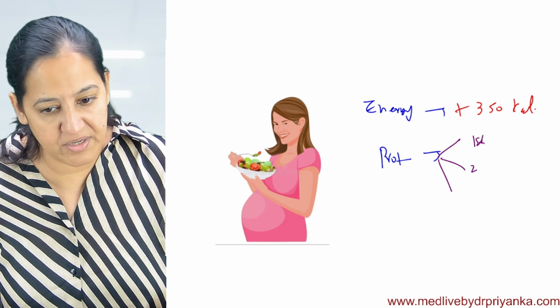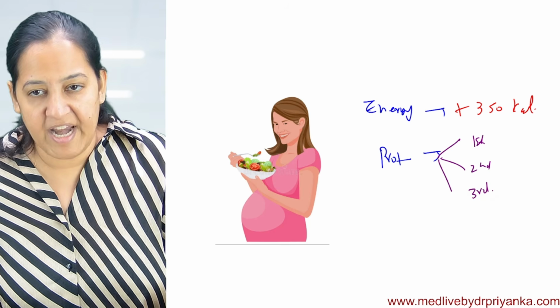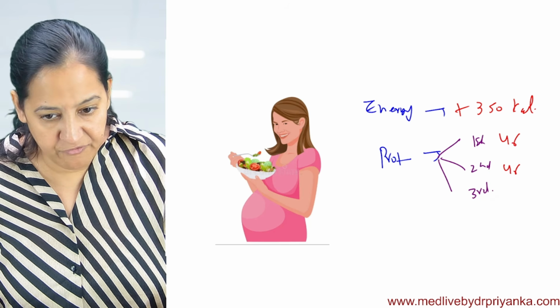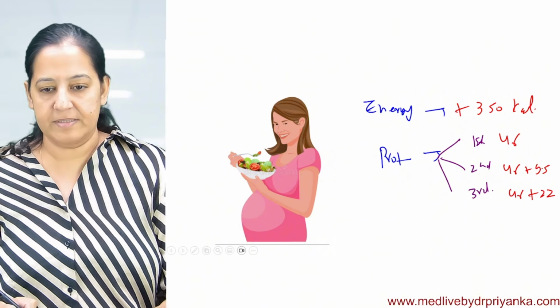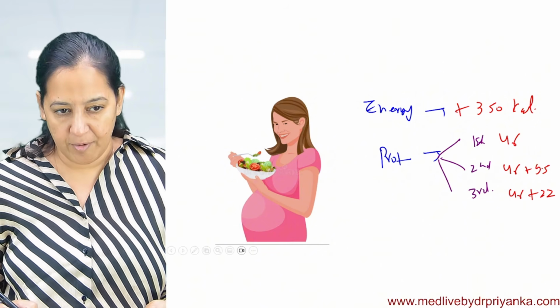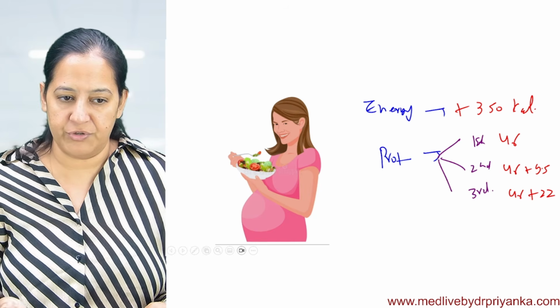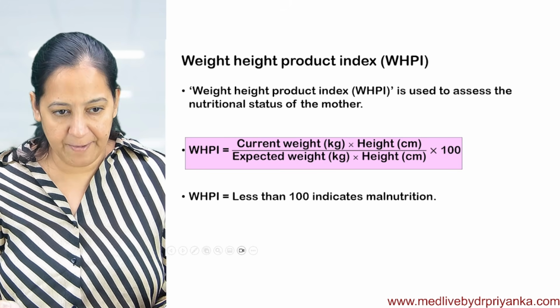In the first trimester, nothing additional, it's 46. In the second, 46 plus 9.5. In the third, 46 plus 22. This is the requirement. How many of you got it? And during lactation also, you should know. Shall I say the summary or you got it?